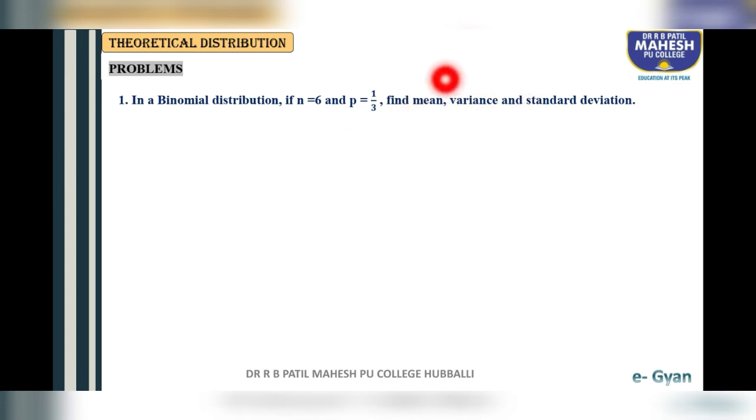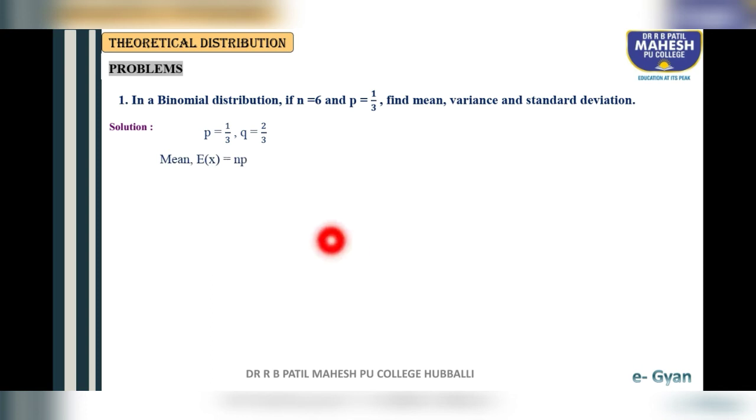As you know, the formula of mean is np, variance is npq, and standard deviation is root of npq. Write the given, students. p is 1 by 3, so with the help of the p value we can find the q value. q means 1 minus p, so 1 minus 1 by 3 is 2 by 3. So p is 1 by 3, q is 2 by 3.